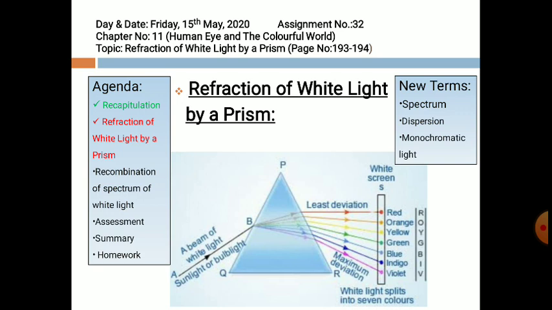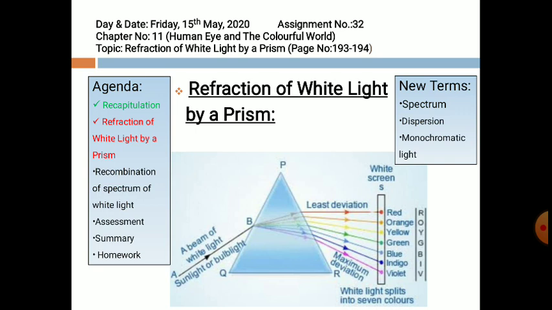So dispersion of light means that when white light of the sun is allowed to fall on the prism, it splits into 7 colors. This phenomenon of splitting of light is called dispersion of light. Now, what is the composition of white light? As you can see on the white screen, there are 7 different colors. White light consists of violet, indigo, blue, green, yellow, orange and red.